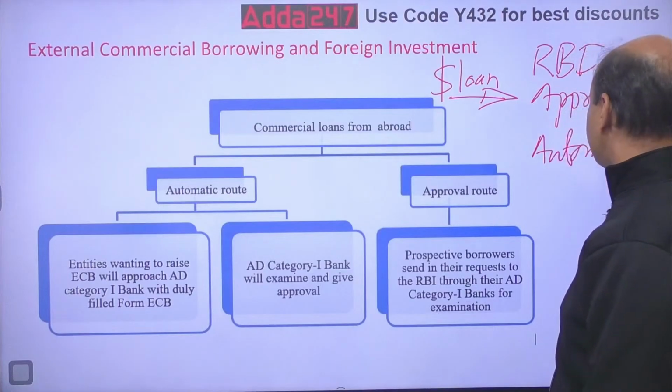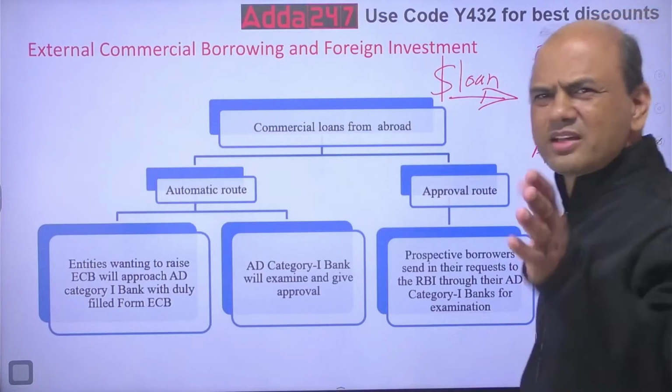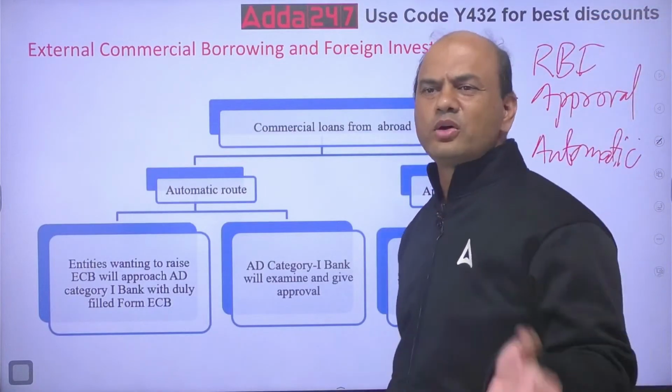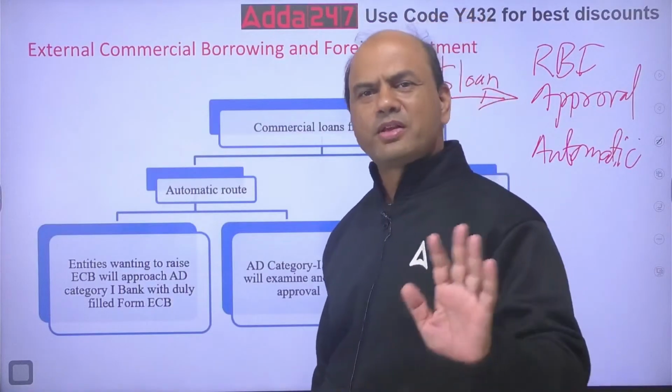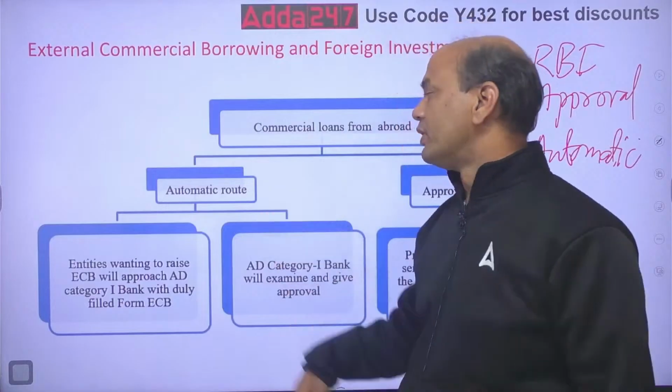So now you'll say, sir, what is automatic and what is approval? There are lists given by RBI. These lists are forwarded to you. You don't think what is approval, what is not approval. Okay? RBI will give you the list and follow that list diligently. Got it? So, automatic route.